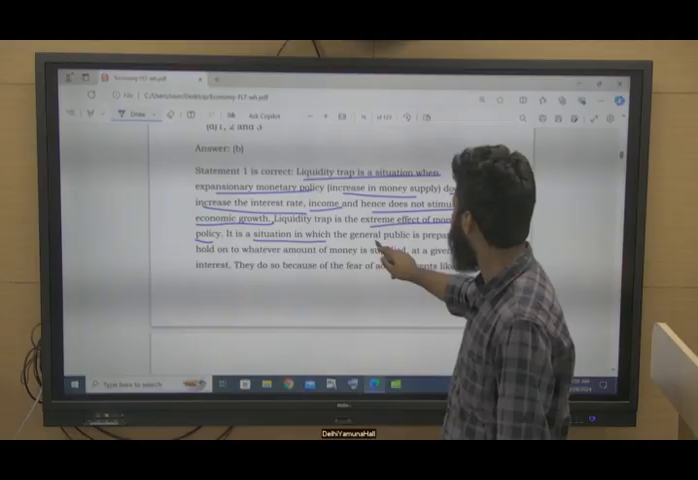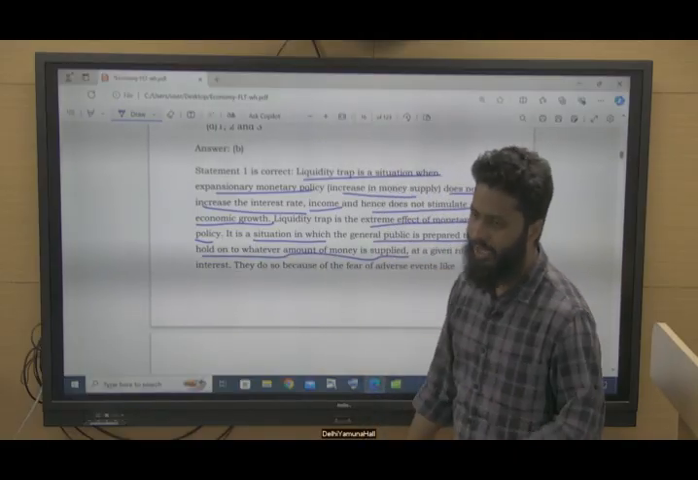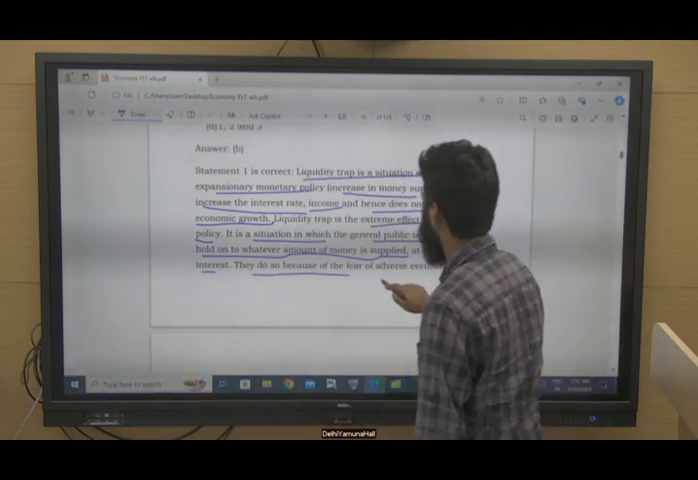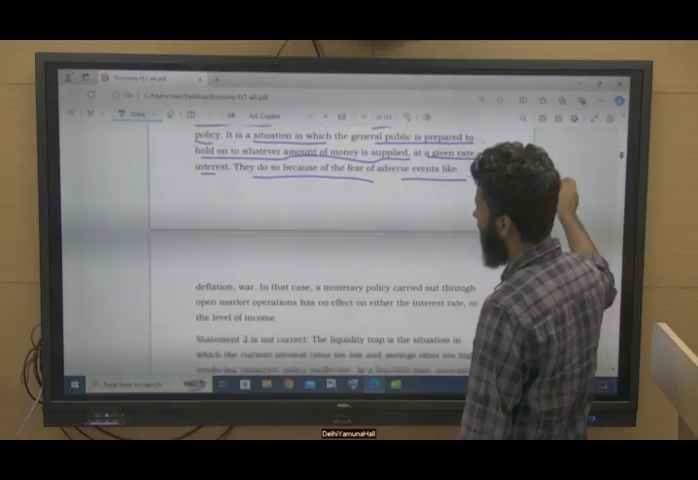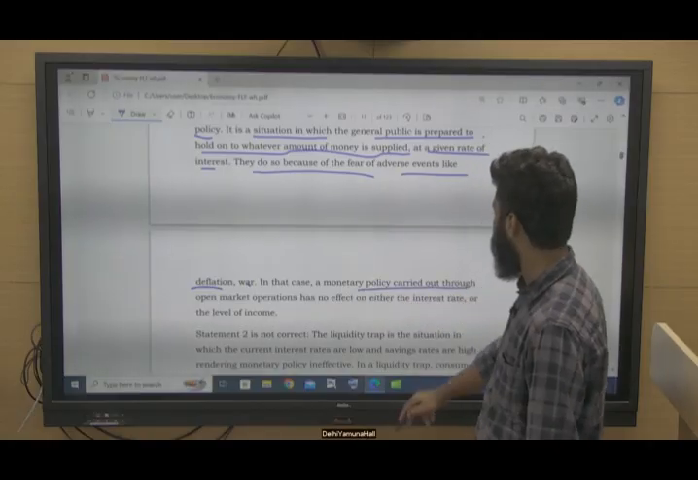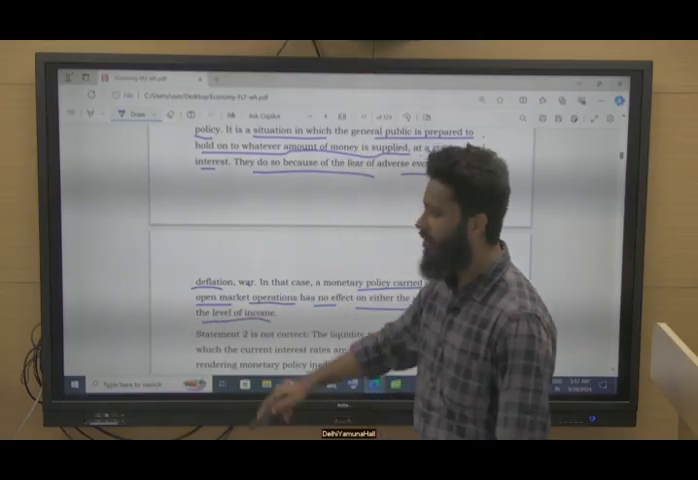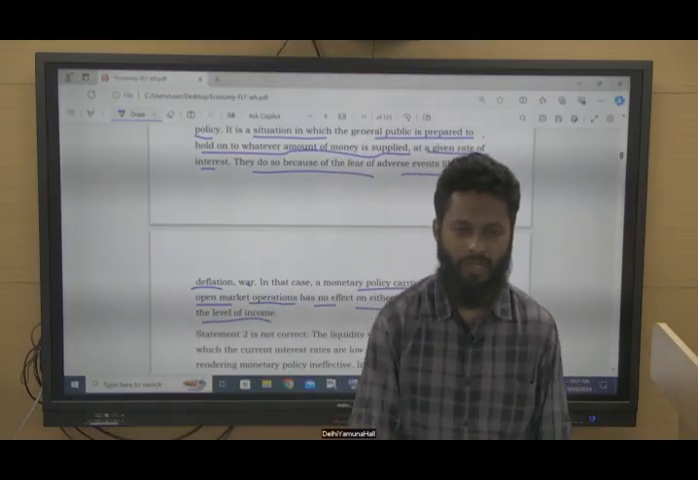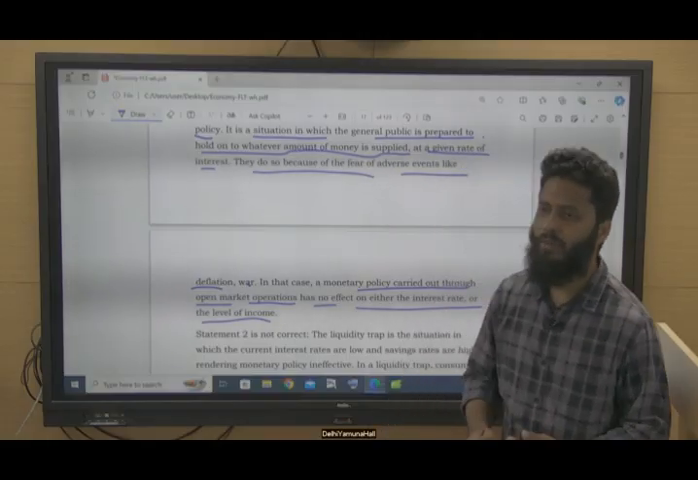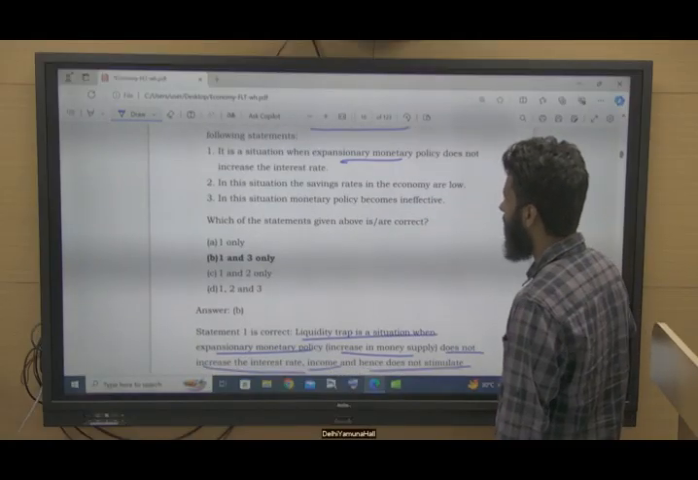Economic growth will not be stimulated because it is the extreme effect of monetary policy. It is a situation in which the general public is prepared to hold on to whatever amount of money is supplied. They will not invest at a given rate of interest. They do so because of the fear of adverse events like deflation, war, etc. In that case, monetary policy carried out through open market operation has no effect on either the interest rate or the level of income because people are holding on to their money. That's the reason monetary policy will not be able to impact much in this case, right? So this is a liquidity trap situation.